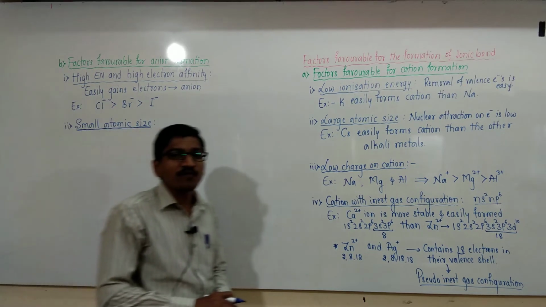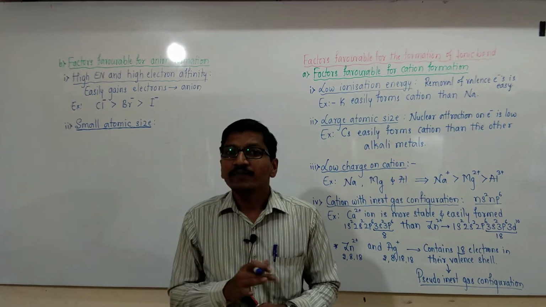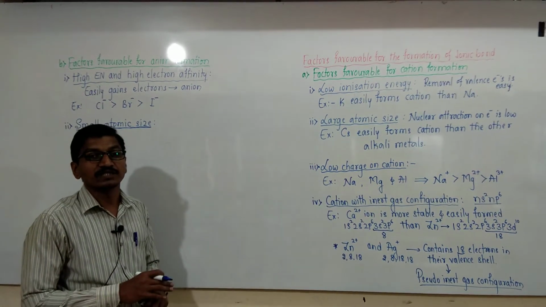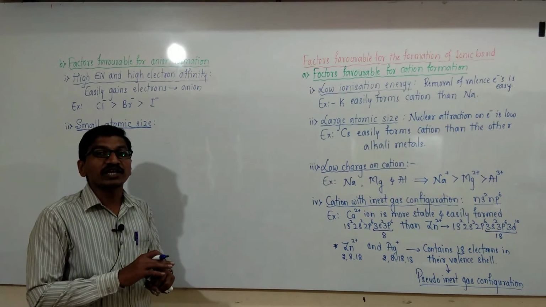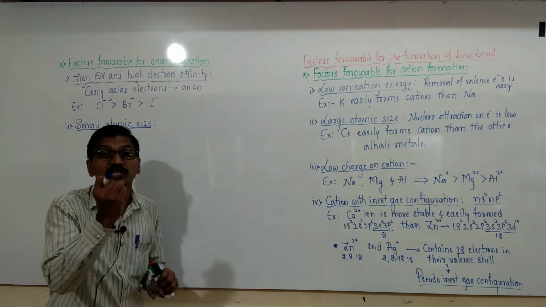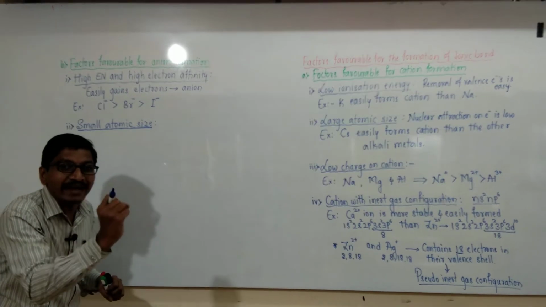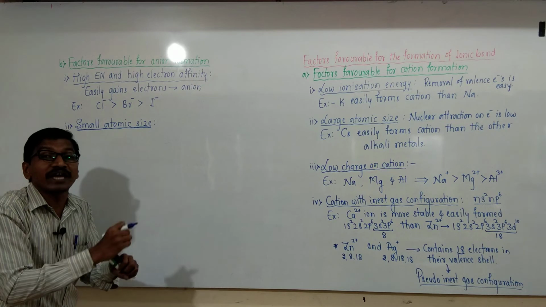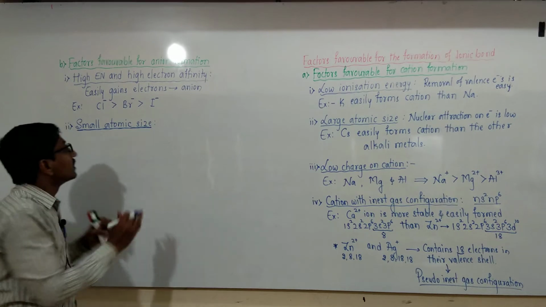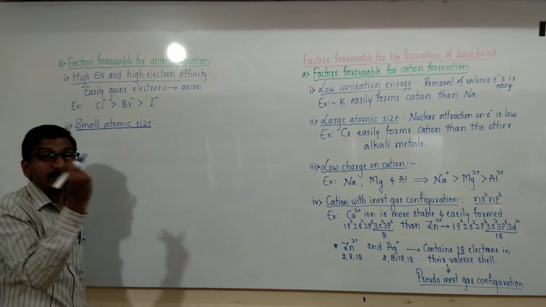If the size of an atom increases, then the electron accepting tendency decreases because the nuclear attraction decreases. Nuclear attraction decreases means electron accepting tendency also decreases with increase in size. The smaller the size of the atom, the larger the tendency to accept the electron, and the accepted electrons are strongly attracted by the nucleus. And the small atomic size of anions leads to formation of negative ions.